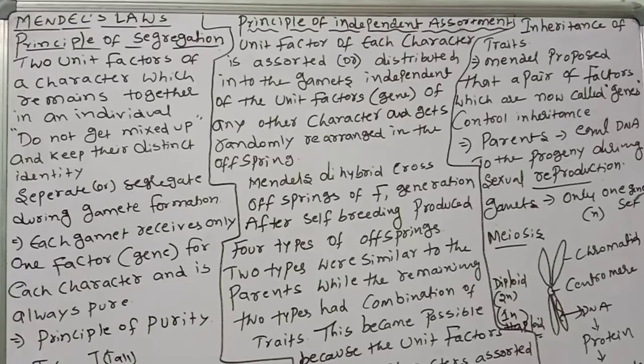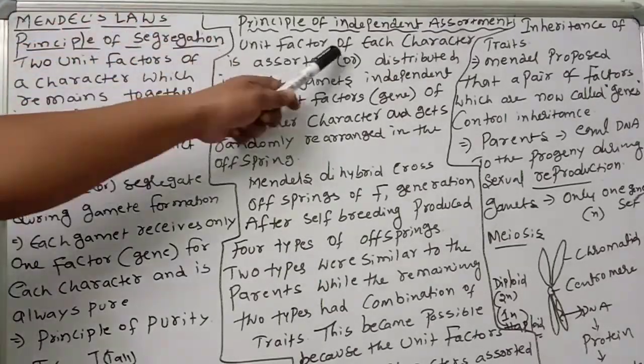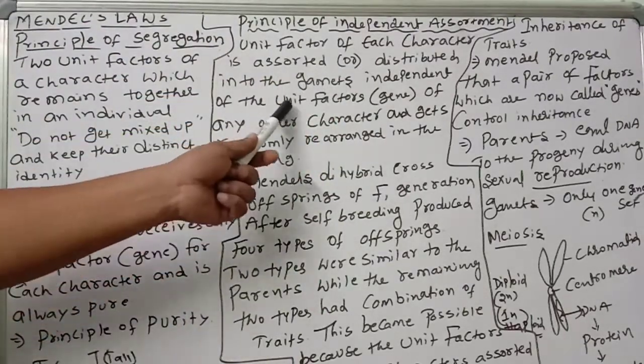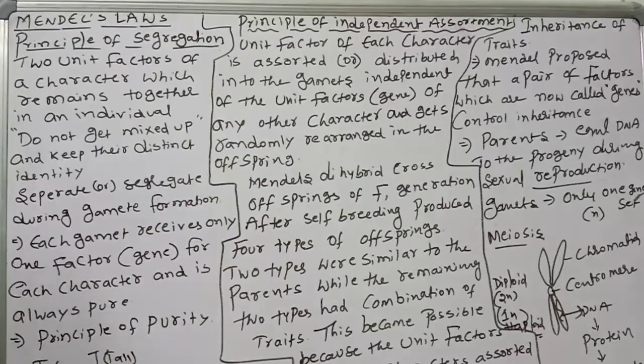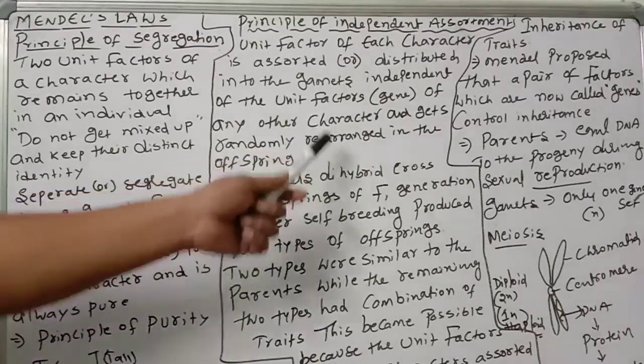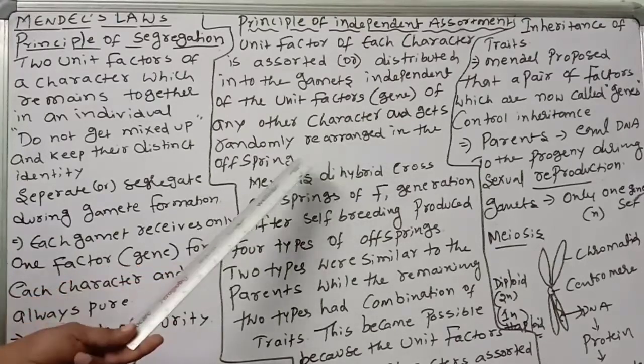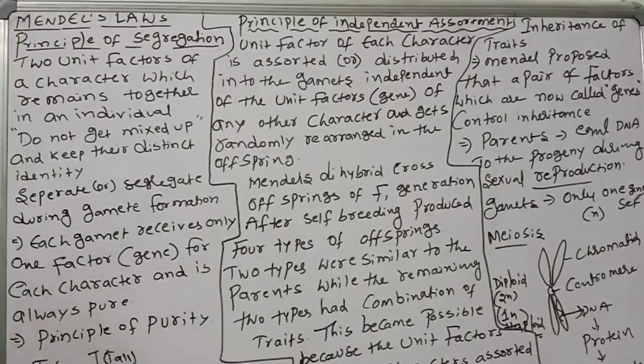This principle states that the unit factor of each character is assorted or distributed into the gametes independent of the unit factors of any other character, and gets randomly rearranged in the offspring.